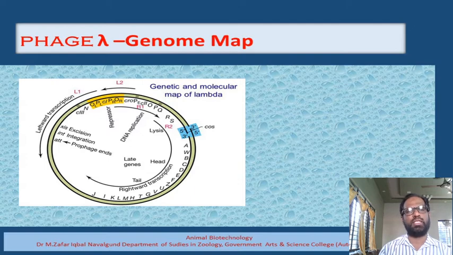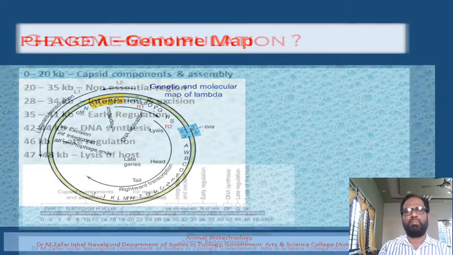Once this circularization is completed, DNA ligase is used, and DNA ligase is the enzyme which is going to seal the nick which is there once it becomes circular. In this way, this is the circular form of the DNA molecule which is present in the bacteria. But when this genome is present in the bacteriophage lambda, it will always be present in the linear form. It only gets circularized in the bacteria.